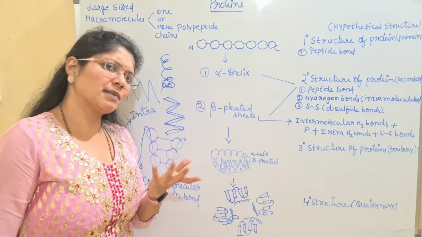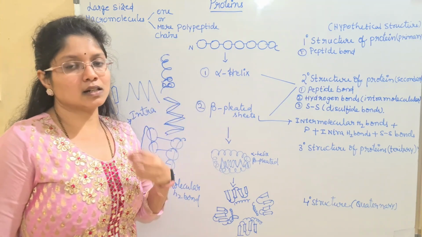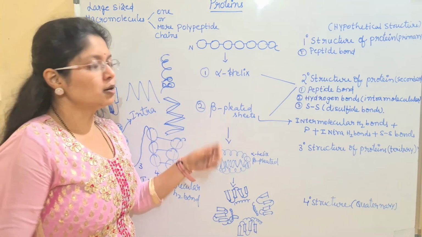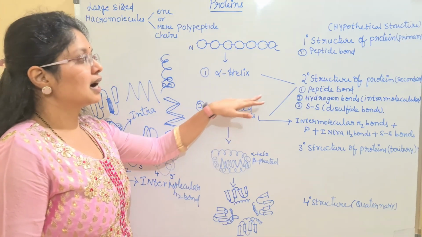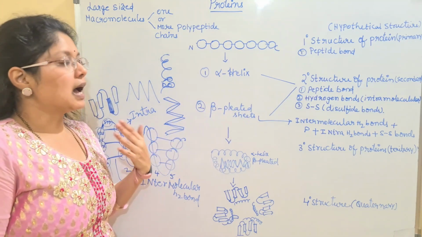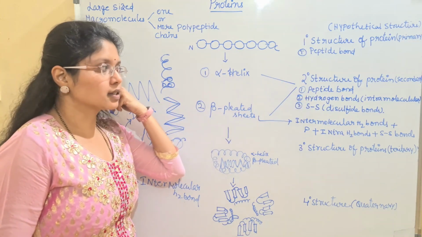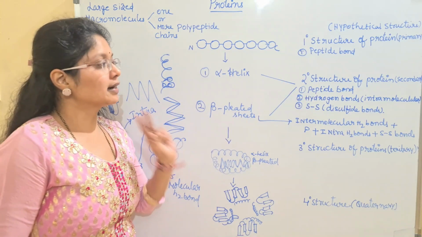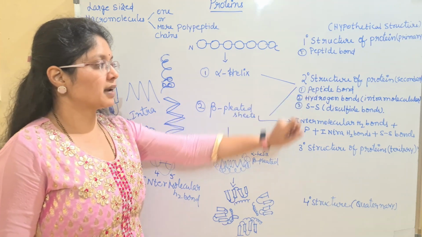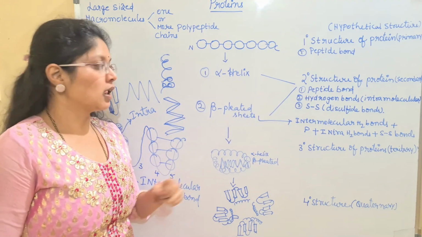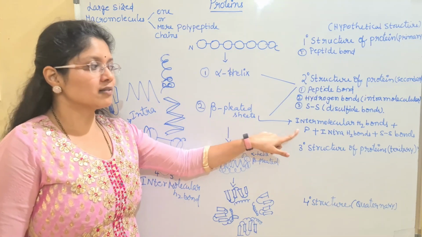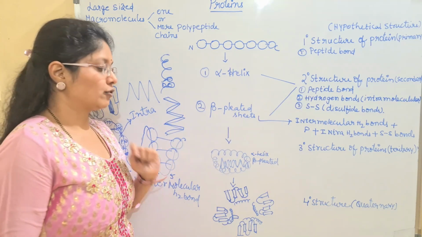Clear with this, children? Simply remember, the alpha helix is a curled ribbon and this is a pleated ribbon which is thick. So this is regarding the secondary structure of the protein, and here are the interactions. We have the two covalent interactions, that is disulfide and peptide bond, and the other is a non-covalent interaction, which is the hydrogen bond. For beta pleated, we have inter as well as intra-hydrogen bonds. That you have to remember.